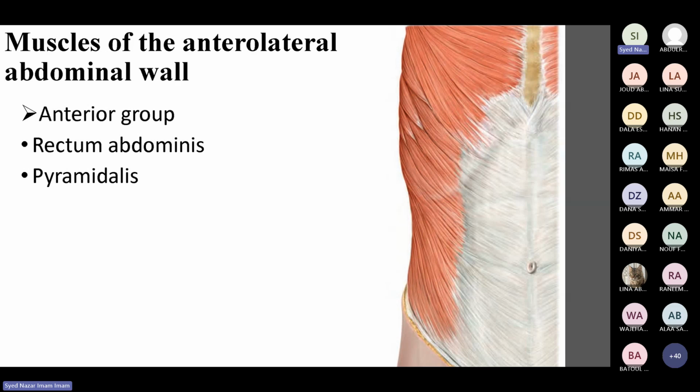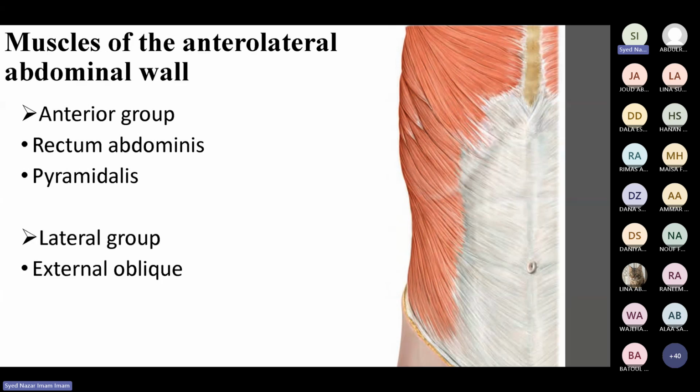Now, nomenclature: don't just memorize the name of the muscle simply. You have to understand why these muscles are called so. Or you can name them yourself. We have two anterior group muscles and then the lateral group. One is your rectus abdominis, and then one is based on the shape, which is pyramidal, so we call it pyramidalis. One is rectus abdominis and one is called pyramidalis. These are the anterior group of muscles.